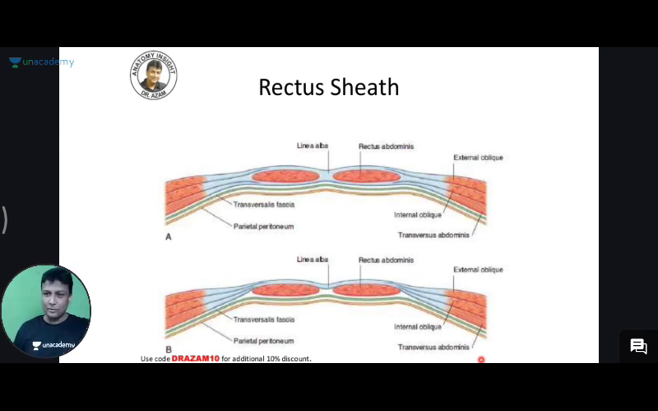So if you people are understanding properly here, please write the heading there as boundaries. Now let us see what are the boundaries of rectus sheath. Now what are the boundaries of rectus sheath, guys?